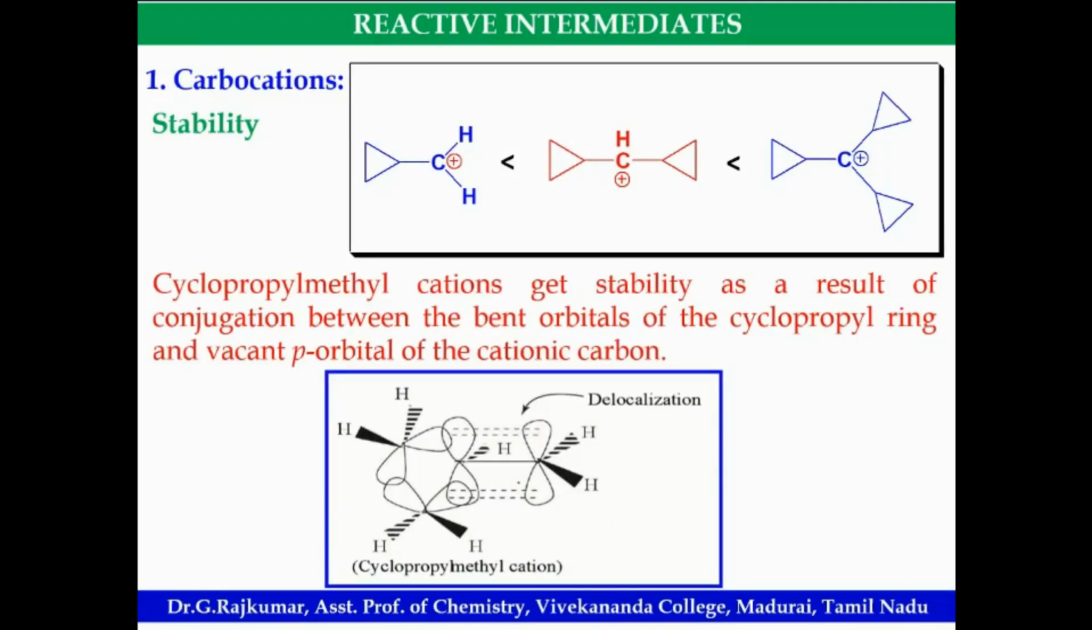Hyperconjugation you can explain. So there is a vacant p orbital. There is no bond resonance, delocalization takes place, hence this will be more stable.